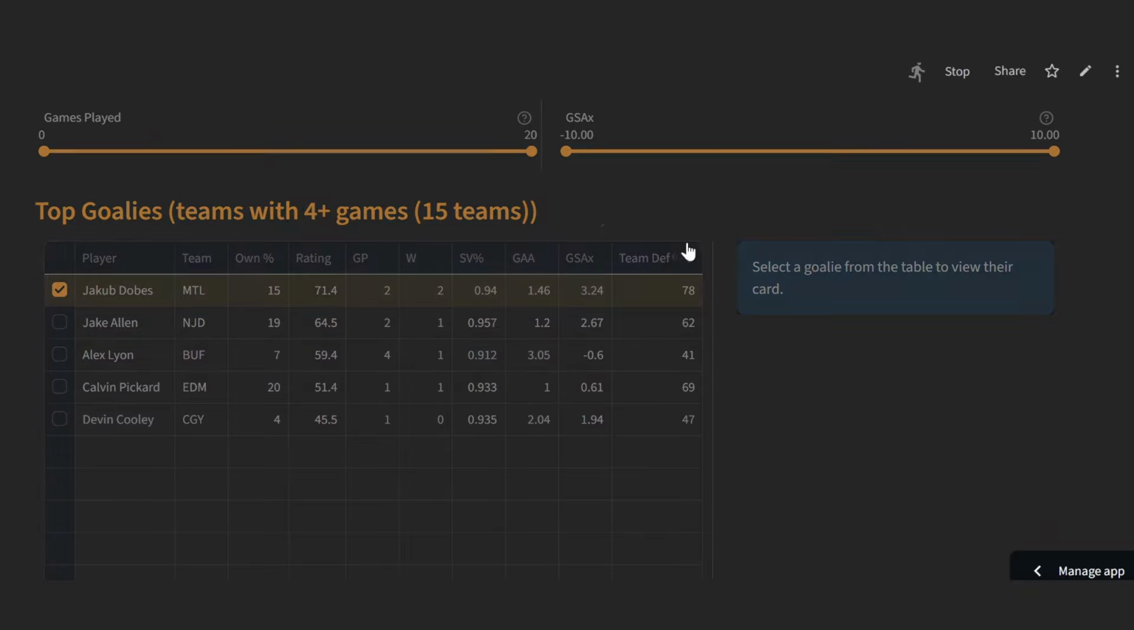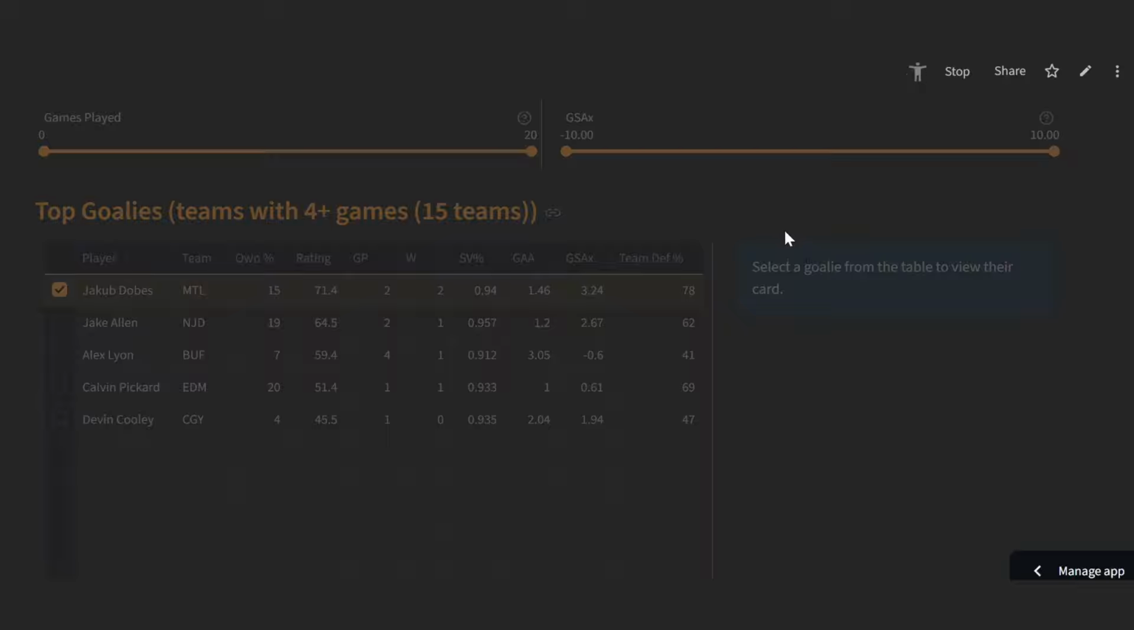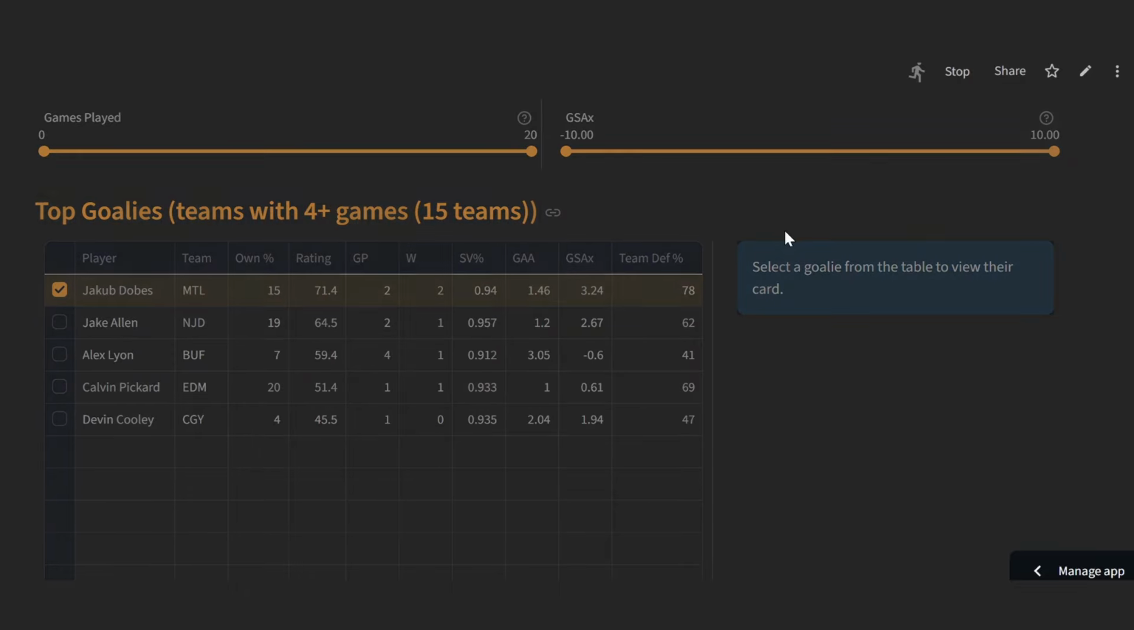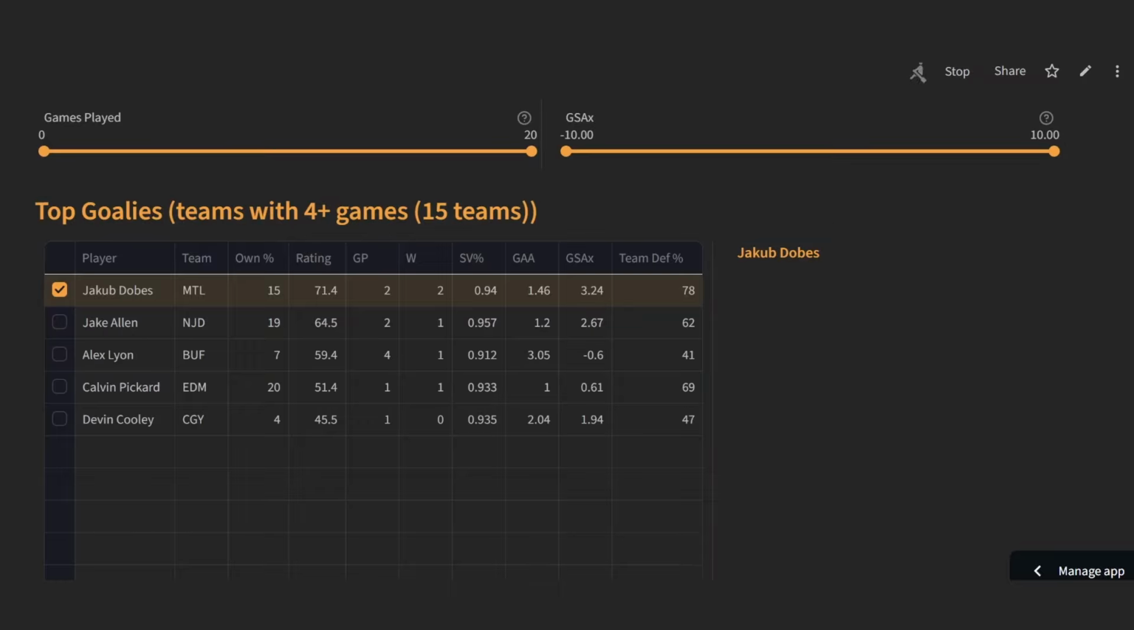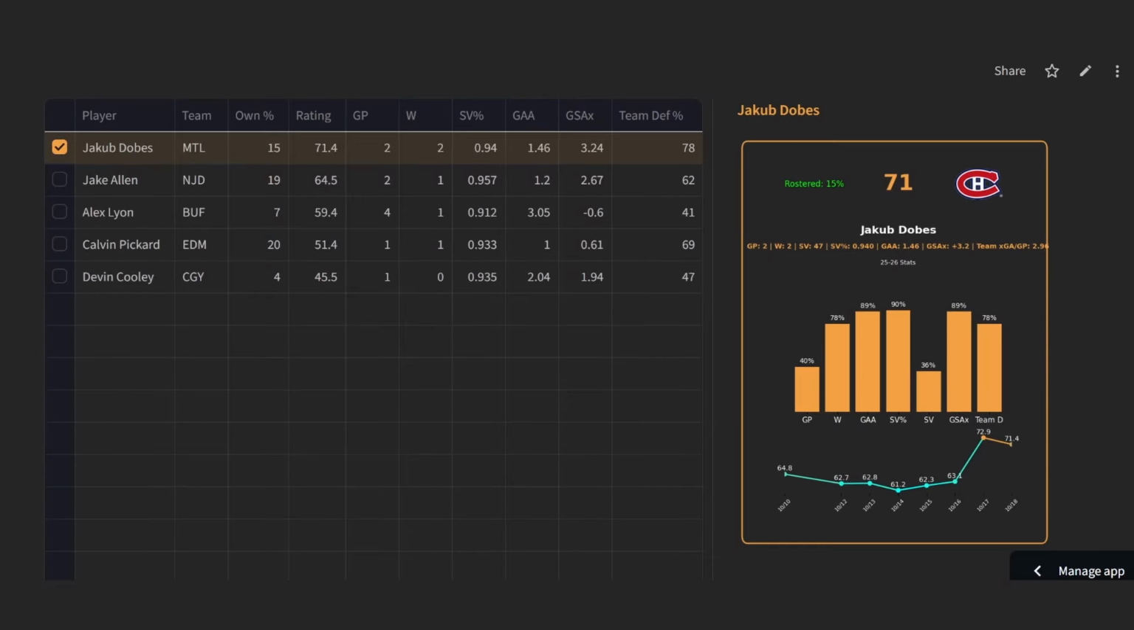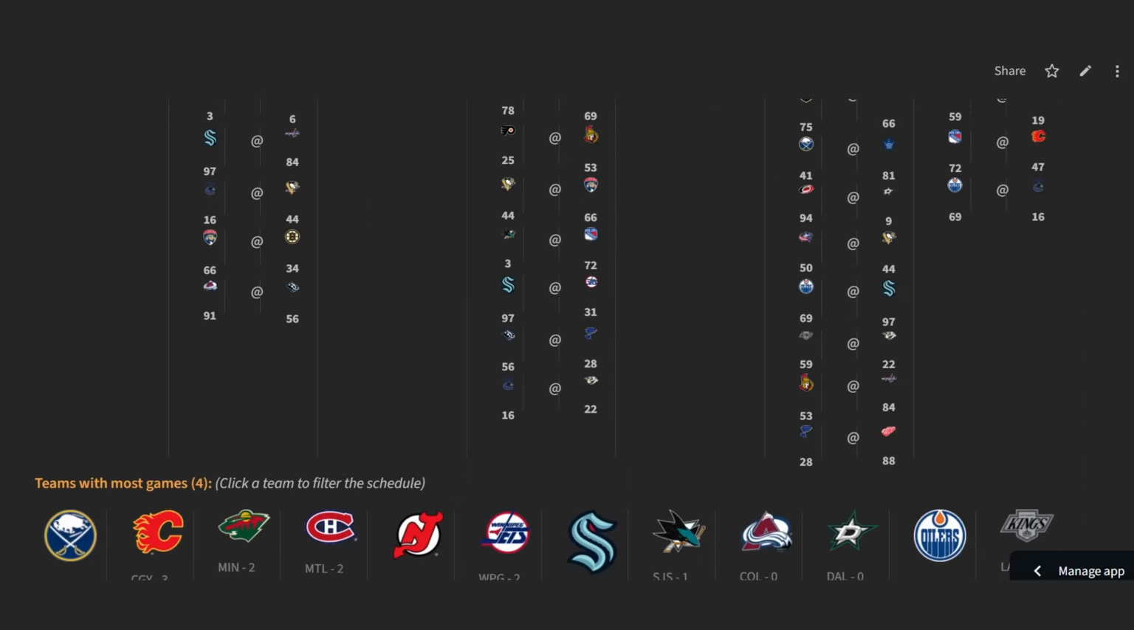Dobes has been really good to start the season, just the same as Montreal has been. 2 wins in 2 starts, .940 save percentage, 3.24 goals saved above expected, and their team defense at 78th percentile is a little bit unexpected from my position. I wasn't expecting them to be that great defensively. They have a lot of young defensemen on that blue line, but they've been doing the job so far. 15% ownership. I believe they have a back-to-back. Let's take a quick look up at the top and make sure.